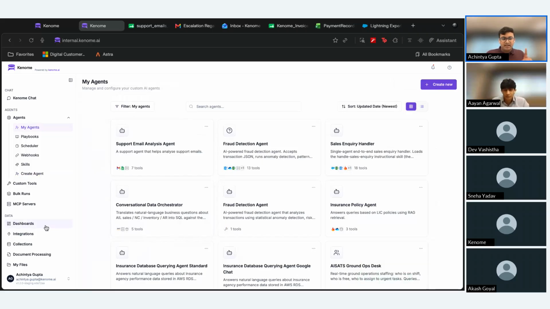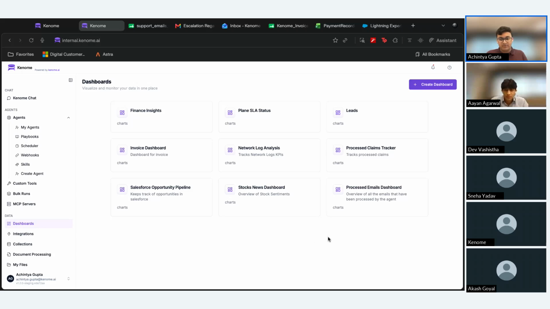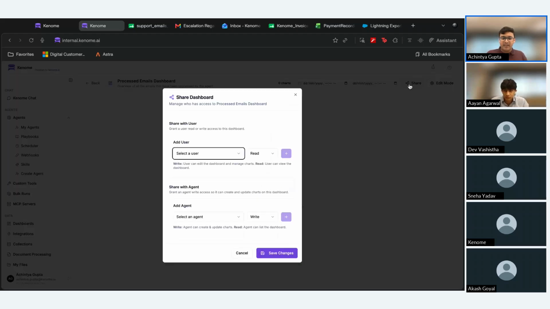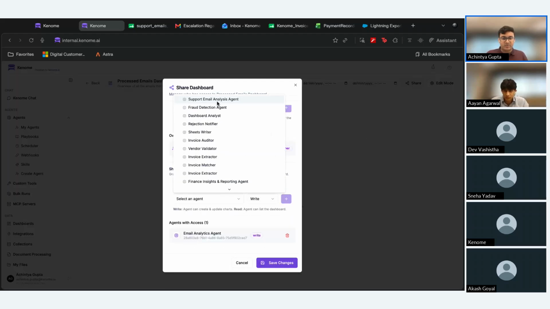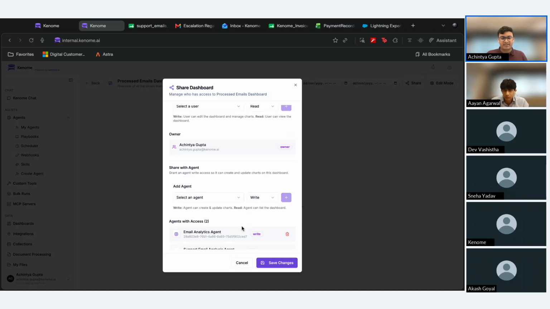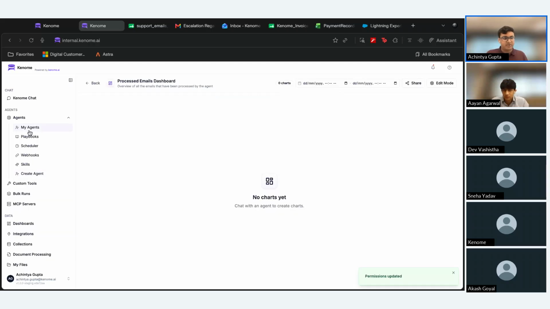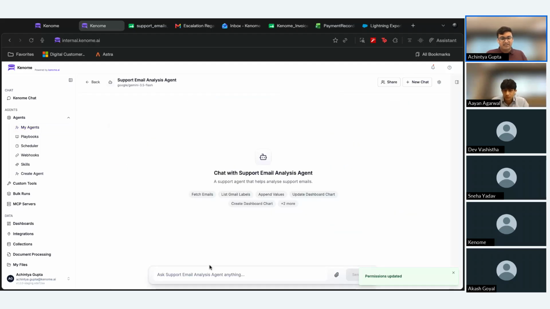Before we run this agent, let me quickly show you the dashboard that we will be using as well. So I already have created a processed emails dashboard. Currently, of course, it's empty, but let me add that agent into this dashboard as well. So I'll select my support email analysis agent. And now this agent will be able to access this dashboard. So now actually, let's start running this agent. So I'll just say analyze my emails.